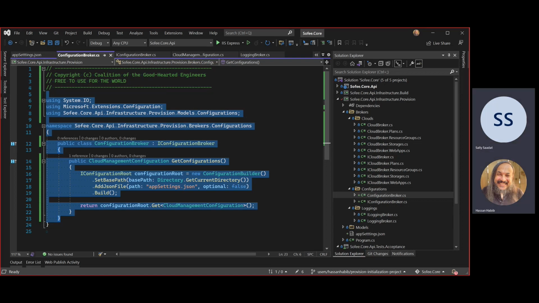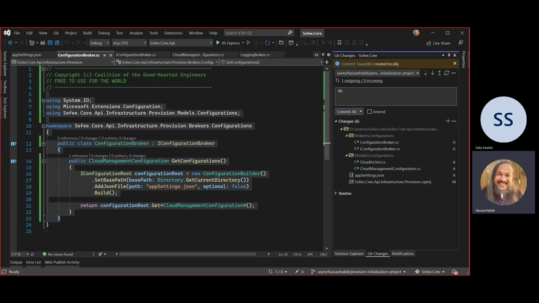Okay. Perfect. Thank you. Okay, let's commit this first. Let's go here and say brokers, right? And then here, implement configuration.